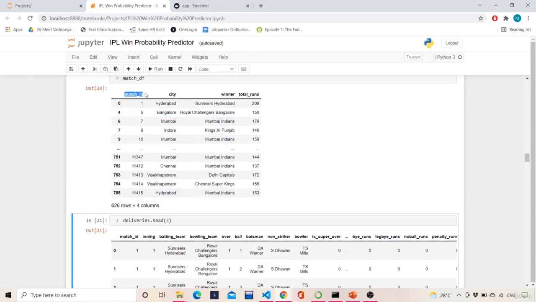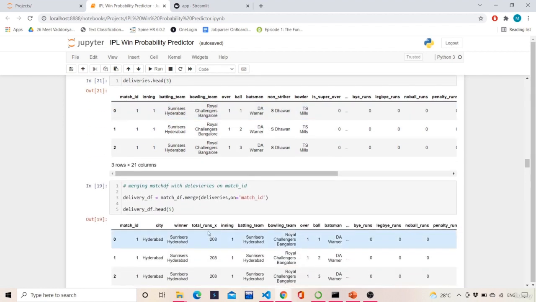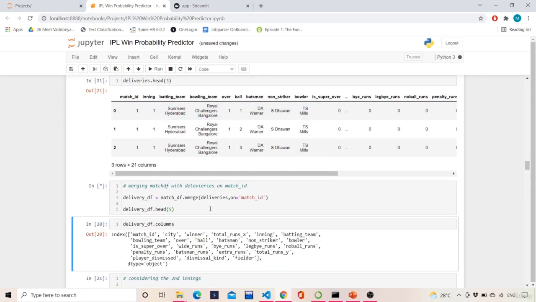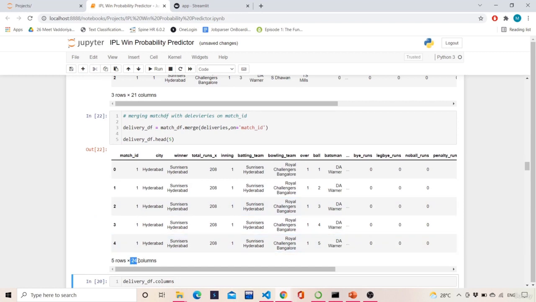Don't consider match ID again, because on match ID only we are joining, so that is already included in deliveries. City, winner and total runs are the 3 additional columns which will come. So I'm storing the result into match delivery. Let's see what happens. So I get 24 columns now.